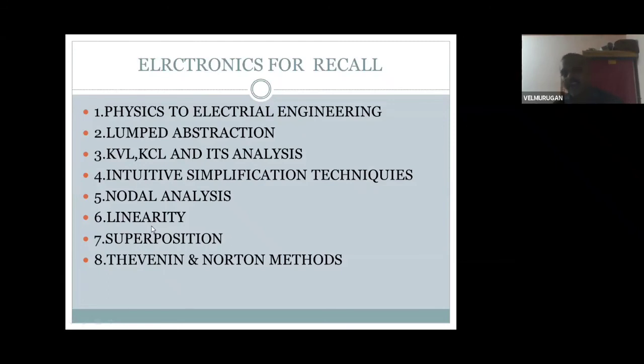Using Norton's and Thevenin's theorem methods, you can find the voltage or current of components in connected circuits. These are the methods, applied along with KCL and KVL, to find the voltages or currents. This is how Thevenin and Norton theorems apply to circuits. So there are three types of theorems here: superposition, Thevenin's and Norton's. These are studied in the 7th and 8th classes.